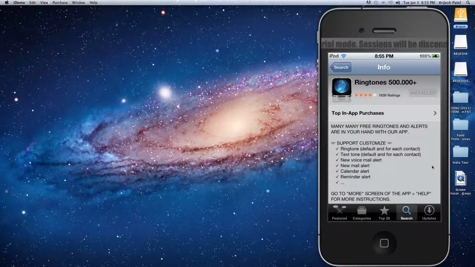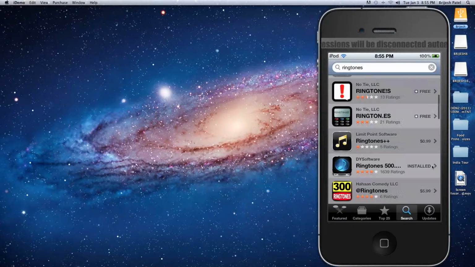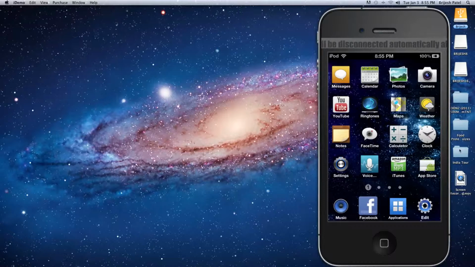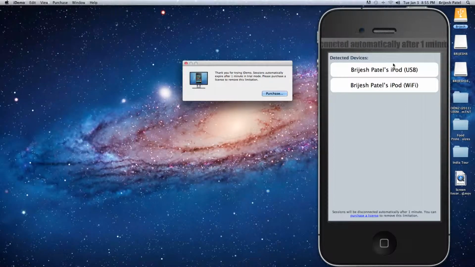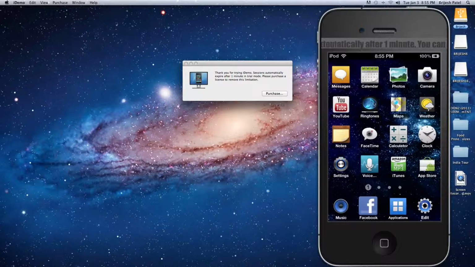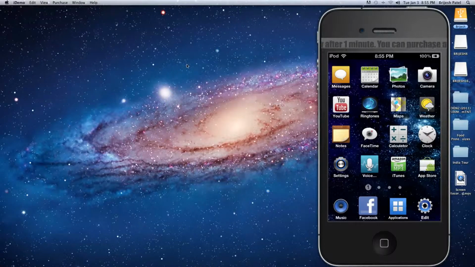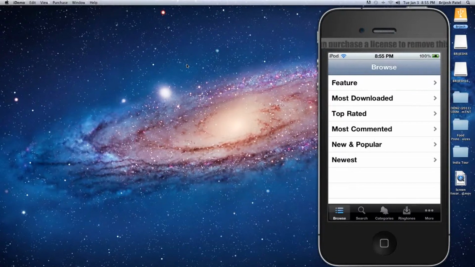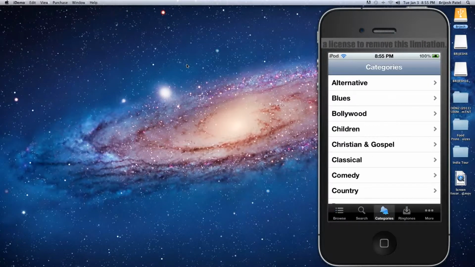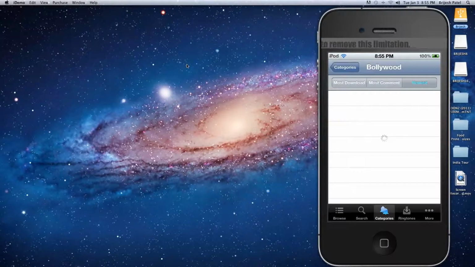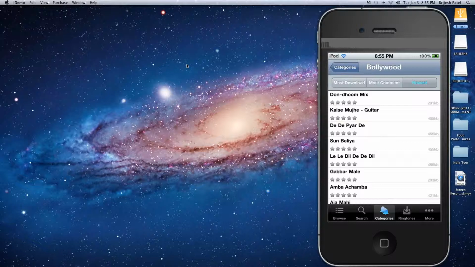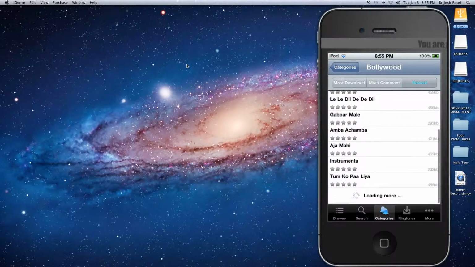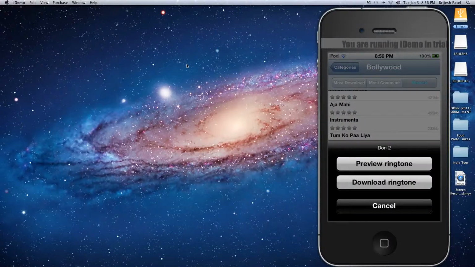So once you download it, go back to that application, Ringtones, click on it and get any kind of ringtone you like. I like Bollywood, so I would go in Bollywood. Newest, most downloaded, most common, whatever. Let's look for a good one, then I'll download that. Okay, let me download the ringtone.